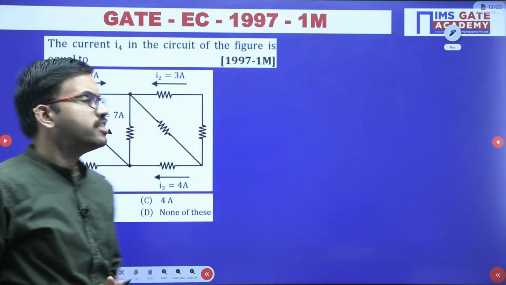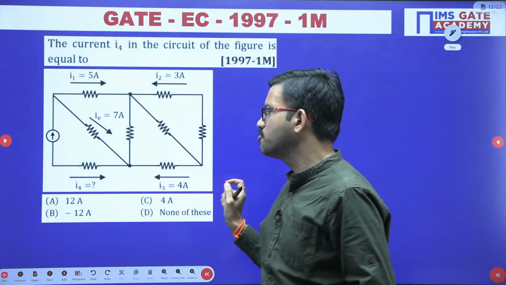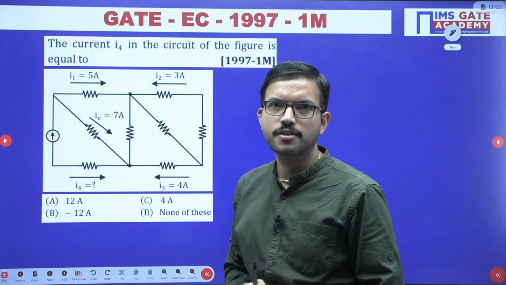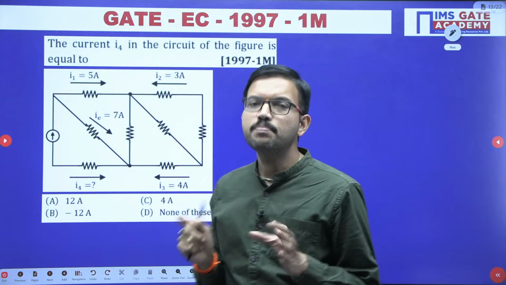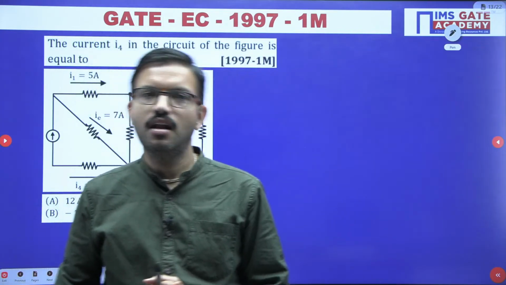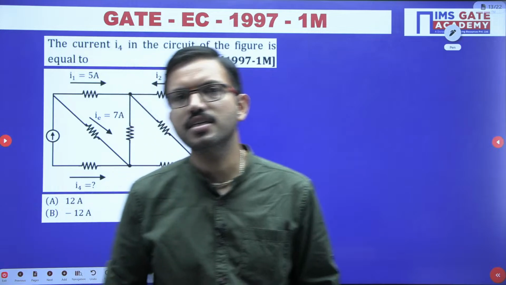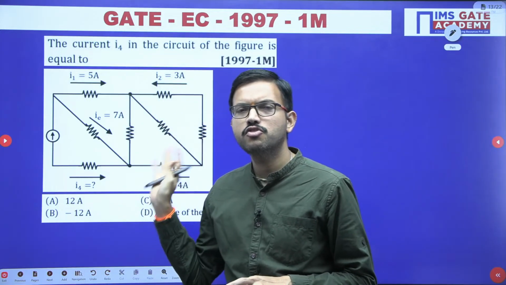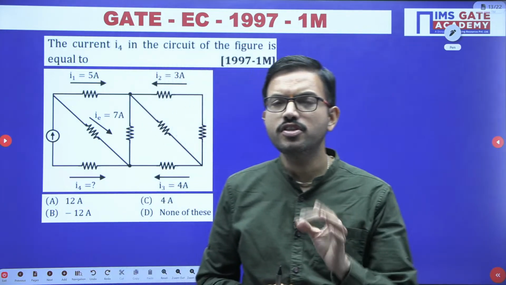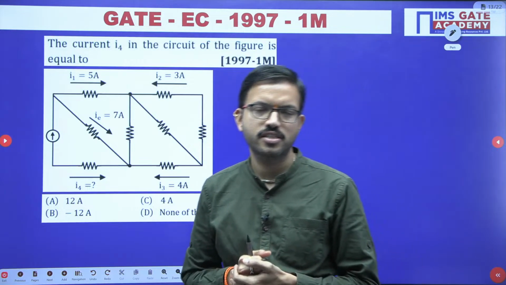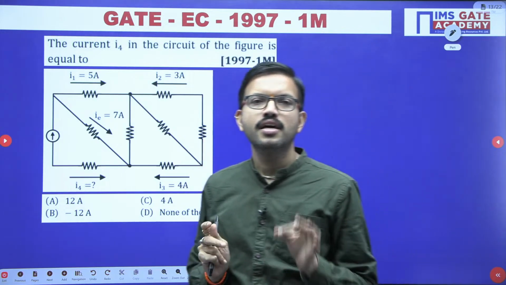Whoever tried this question, you can mention whichever option you are getting as correct among the 4 choices in the chat. This is a very interesting question. Regarding KCL, it is a very simple, easy law, and anyone can apply it for any given circuit. But the most interesting and important thing is, for any network or circuit you get in the GATE exam, how to apply that law, or from which node we have to apply it. So for the time being, let us solve this question by 2 methods, so that you get the complete idea.